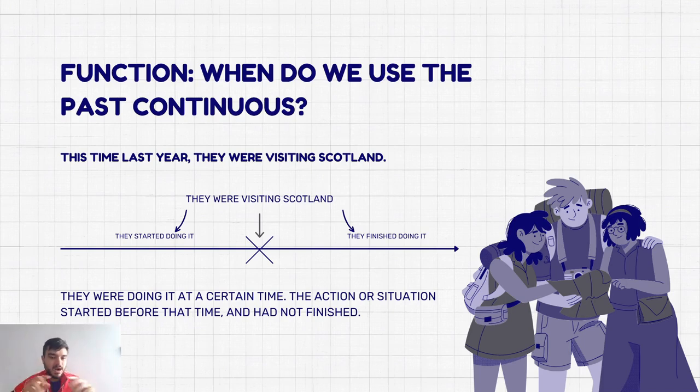You see, that's a past continuous. And they finished their visit in Scotland in February. So you can see, the action started in December, the action continues at the end of December, at the beginning of January, and it ended or finished in February.